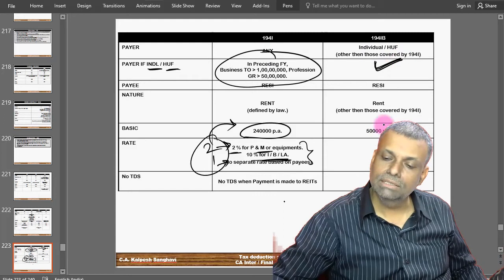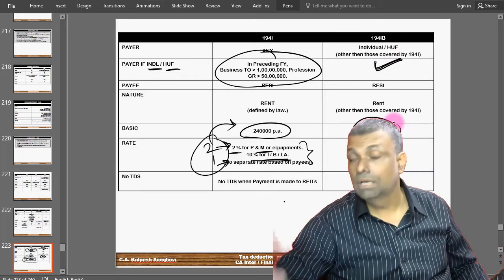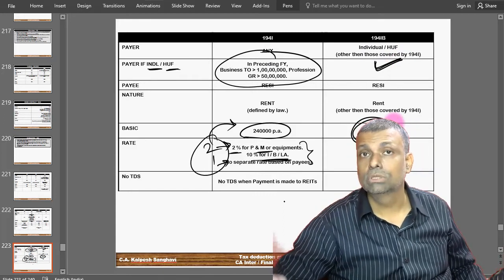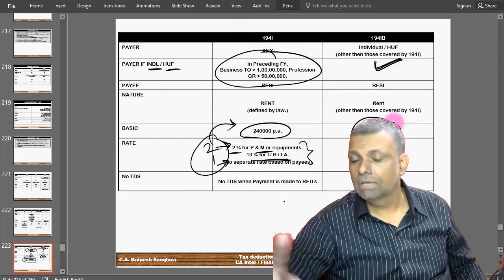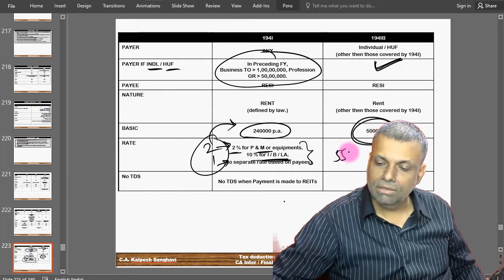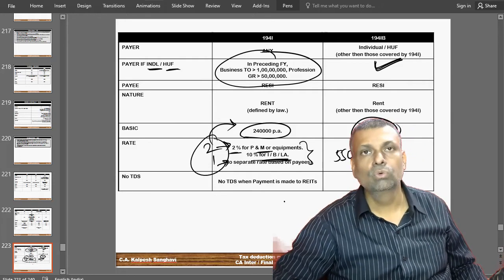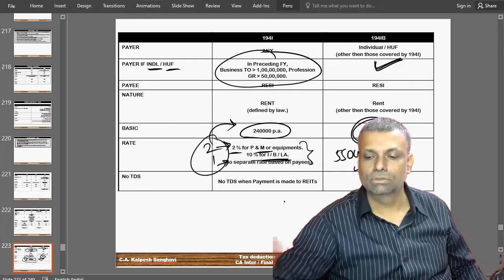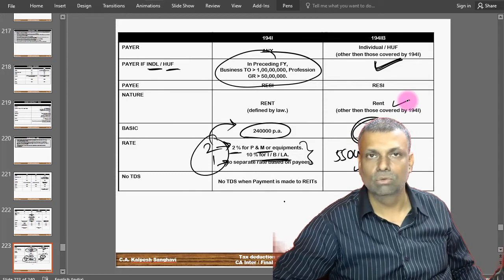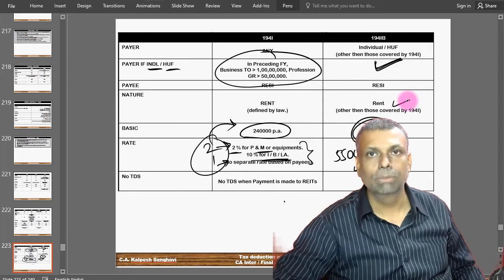In this particular case, the limit provided is 50,000 rupees per month, and in the given question what is given is 55,000 rupees per month. Therefore he will have to deduct the tax at source, and he is paying on account of rent only, and therefore the TDS provisions will be applicable.